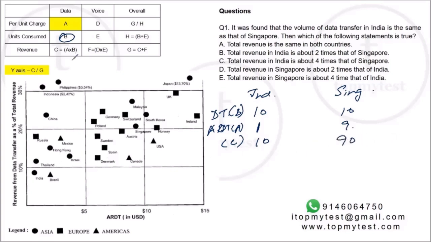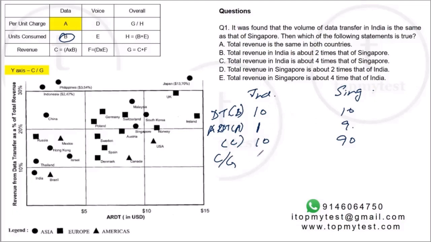I need to find the ratio of revenue. I need the overall revenue. I know C by G is given on the y-axis, so let's try to calculate G for both of them. C by G ratio for India: about 8 or 9% of the revenues come from data.